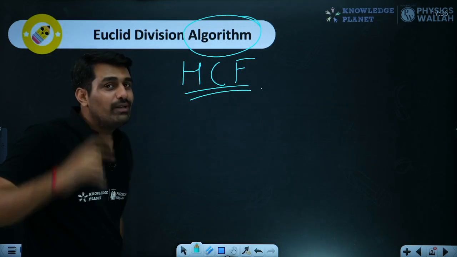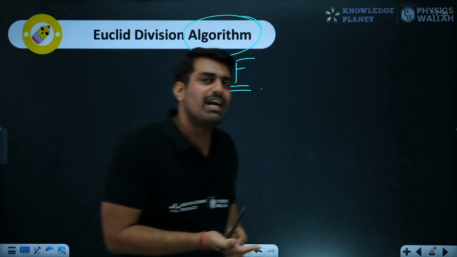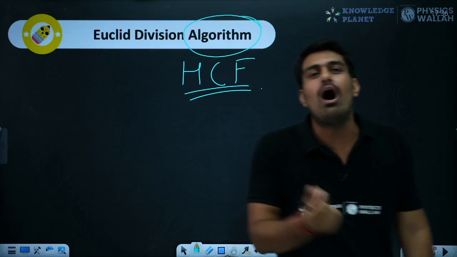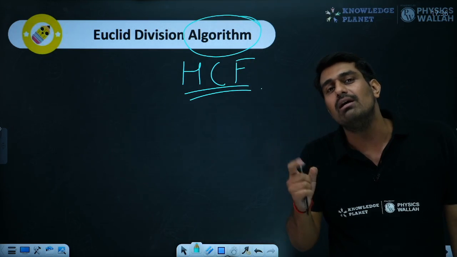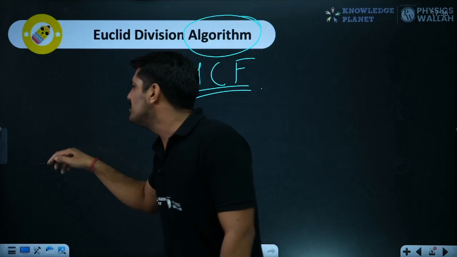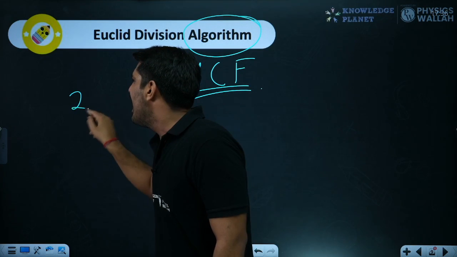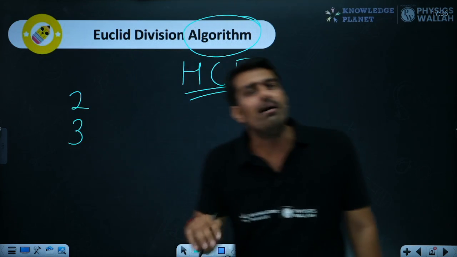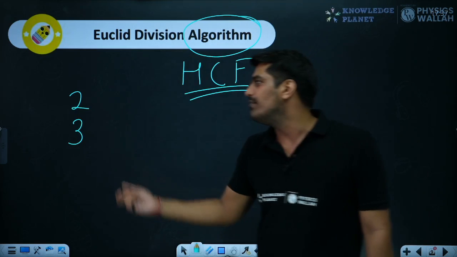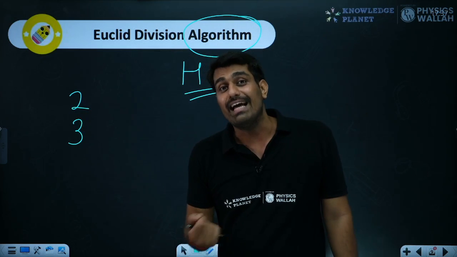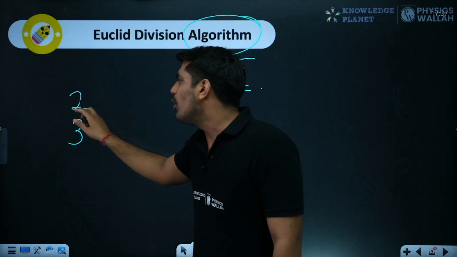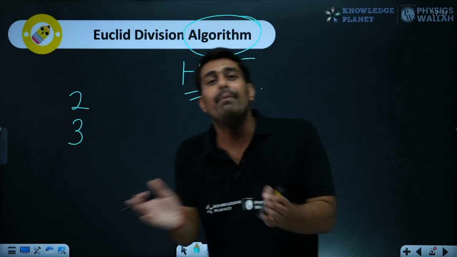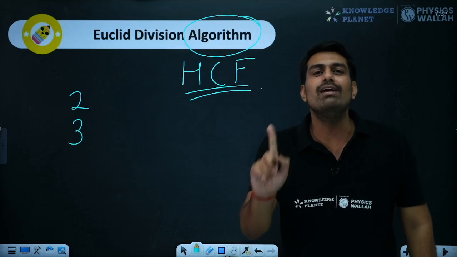Now is the time to think about it. What is HCF exactly? HCF, highest common factor. If I talk about any number, let's assume 2 and 3. Which number can you think of which can divide both 2 and 3? Can you think of it? At least think of one if you are not able to. Because 2 and 3 are basically co-prime and there will be only one number.